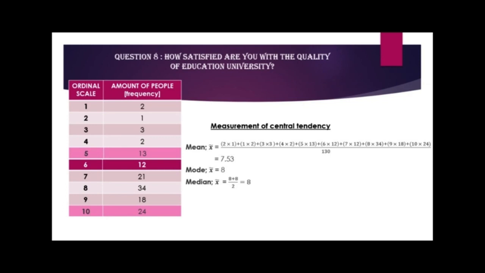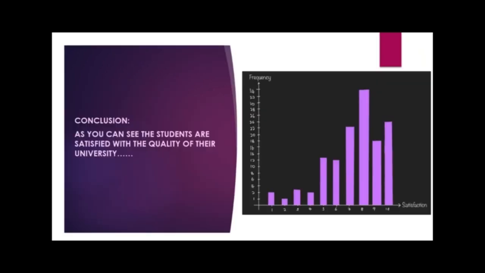Moving on to the median, as we all know, the median is the middle number. In this case, we will have two middle numbers because 130 is an even number. As you can see, we add 8 twice and divide it by 2, and we got the answer to be 8. The conclusion we can make from the bar chart on your right is that most UPSI students are satisfied with the quality of their university.